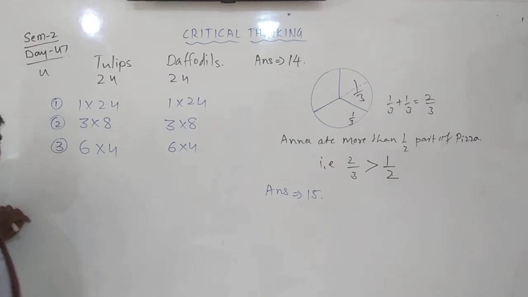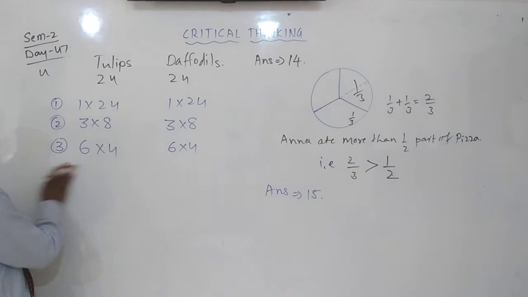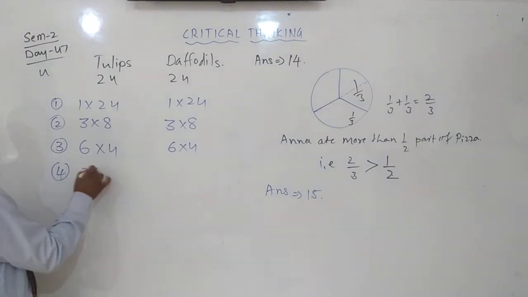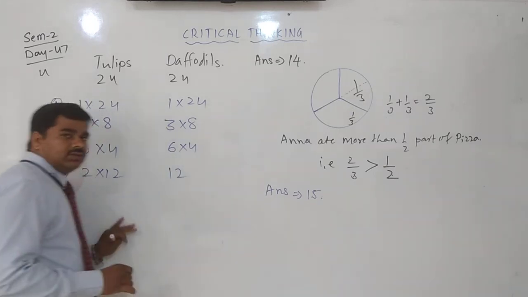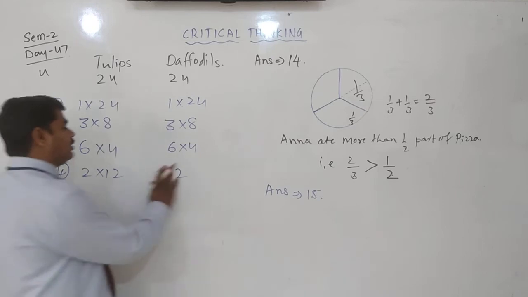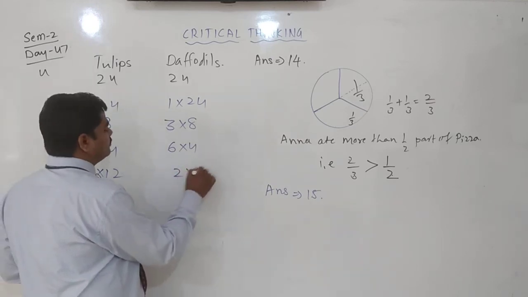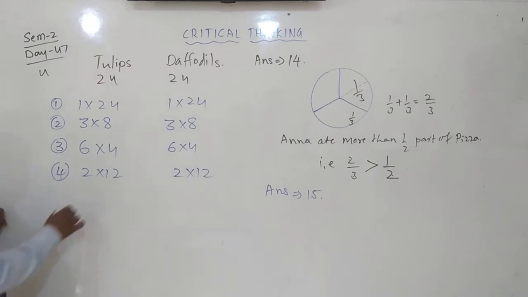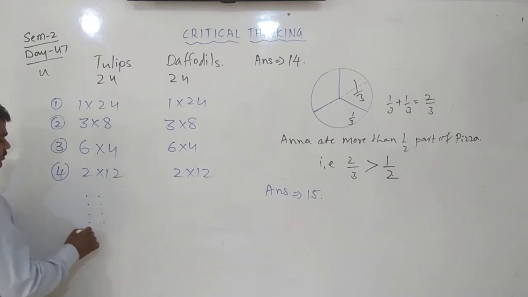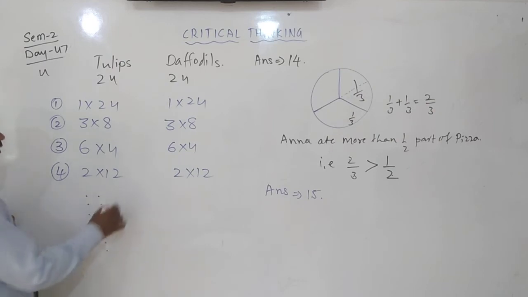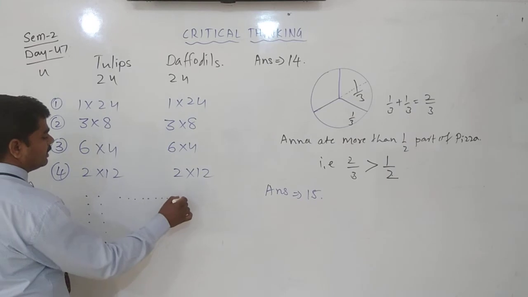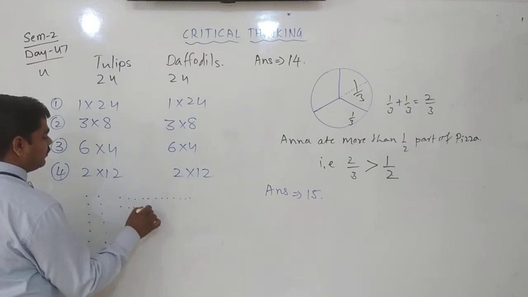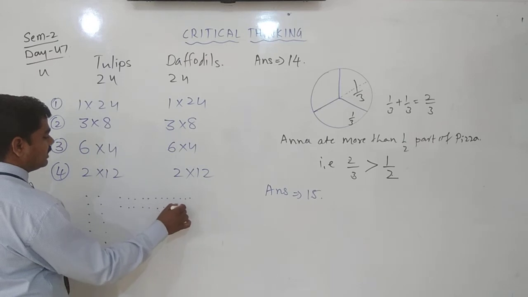Now one more. This is very simple. Fourth one: 2 into 12, 2 columns, 12 rows, like that. 1 2, 1 2, 1 2, up to 12 rows.